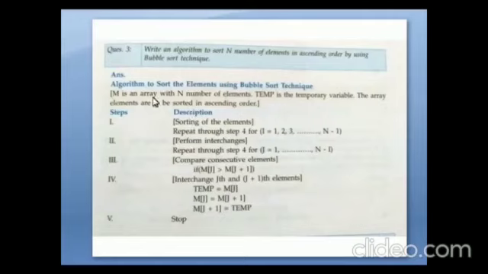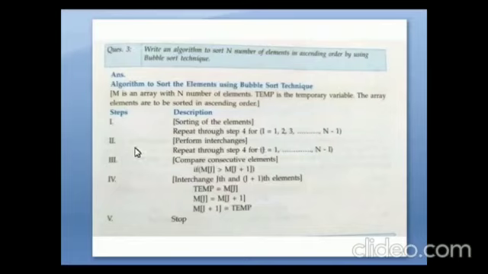Algorithm to sort the elements using the bubble sort technique. M is an array with n elements. Temp is the temporary variable. The array elements are sorted in ascending order. So step 1 is sorting of the elements.